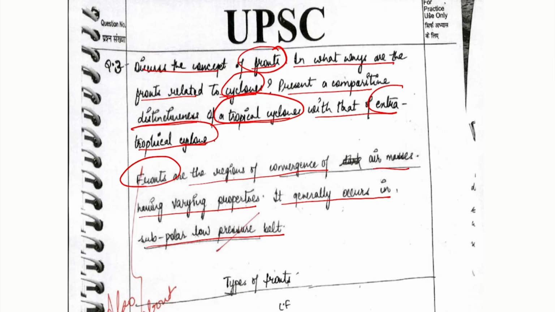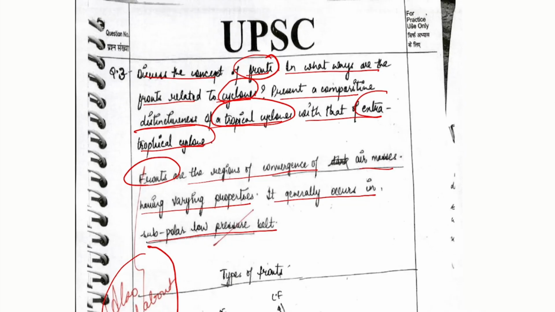So this is quite good. Now here a certain comment is being provided: avoid brief about typing of the fronts, also brief about types of fronts. Okay, so here the fronts are being provided, but the briefing about these fronts is missing, so it is being provided in the comment. So there is a scope of improvement.